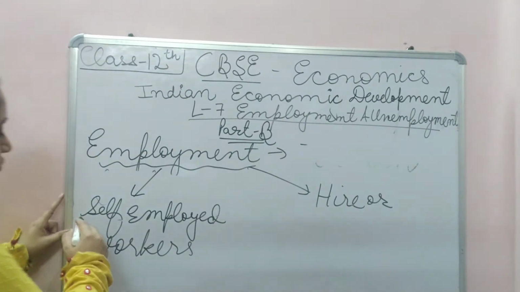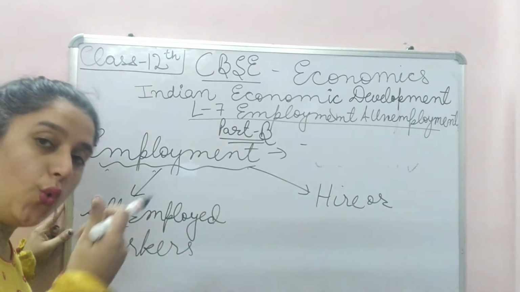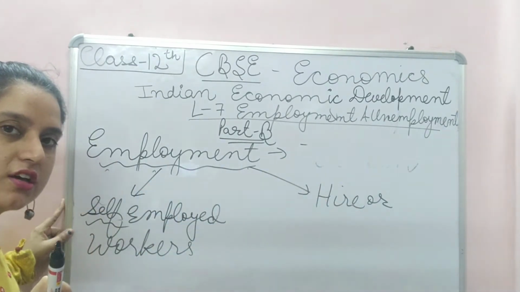Self-employed, name signifies what is a self-employed? The person who uses his own resources in order to earn his living.